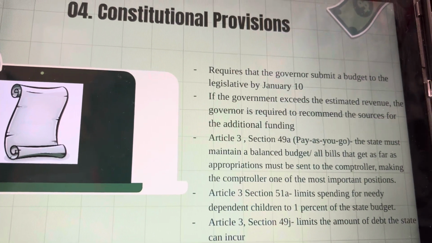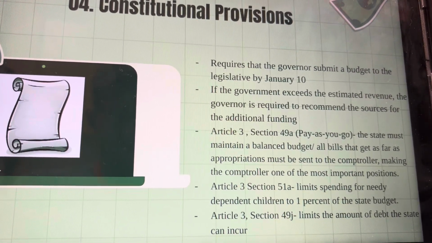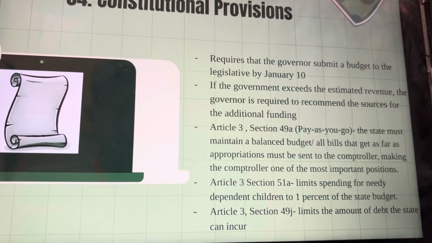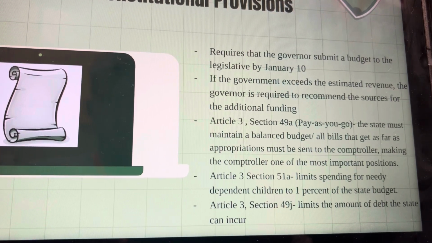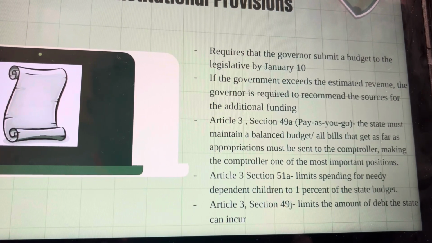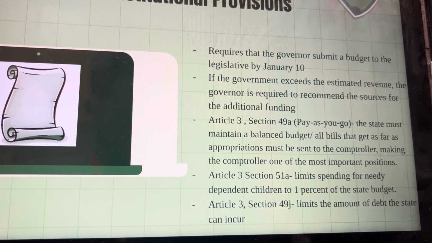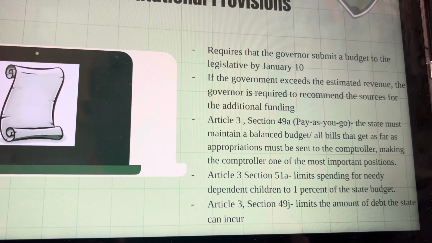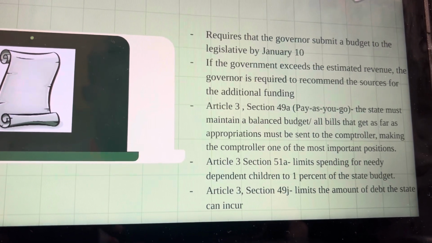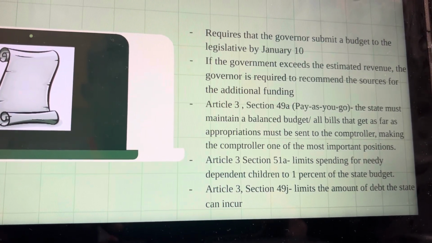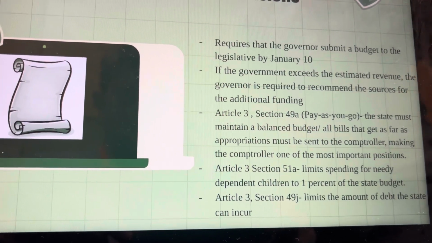Constitutional provisions. Some provisions required by the Texas State Constitution are that the government must submit a budget to the legislative branch by January 10th. If the government exceeds the estimated revenue, the governor is required to recommend the sources for additional funding. Per Article 3, Section 49A, is a pay-as-you-go system. The state must maintain a balanced budget. All bills that get as far as appropriations must be sent to the comptroller, making the comptroller one of the most important positions in Texas. And per Article 3, Section 51A, it limits spending for needy dependent children to 1% of the state budget. And lastly, per Article 3, Section 49J, it limits the amount of debt the state can incur.